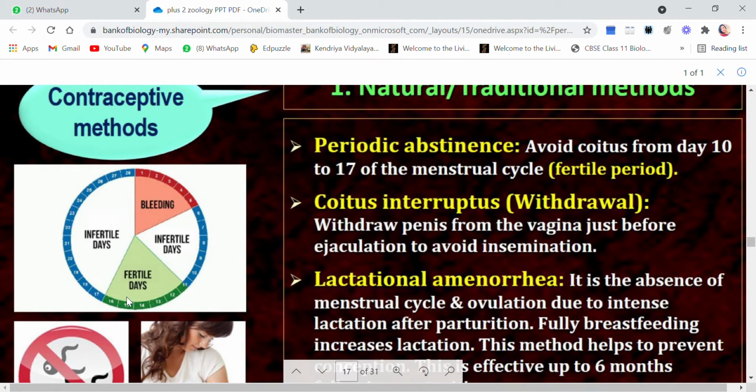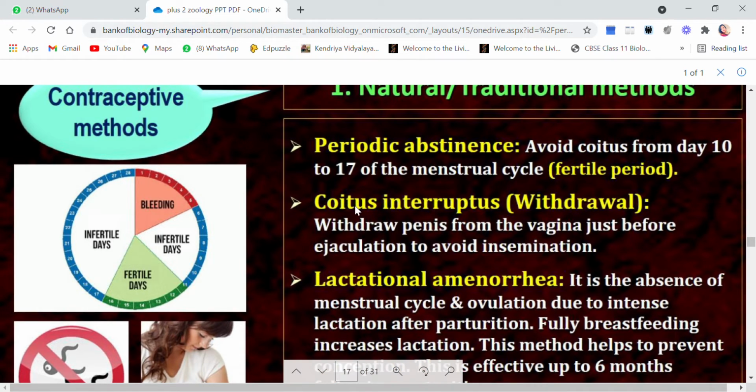If the couple is quite educated and they know their fertile days, they will try to avoid coitus from day 10 to day 17 of the menstrual cycle, because they know that this is their fertile period, and if coitus is done, pregnancy can take place. So they are trying to avoid these days, and this is called periodic abstinence. It's a natural method because nothing is being used artificially.